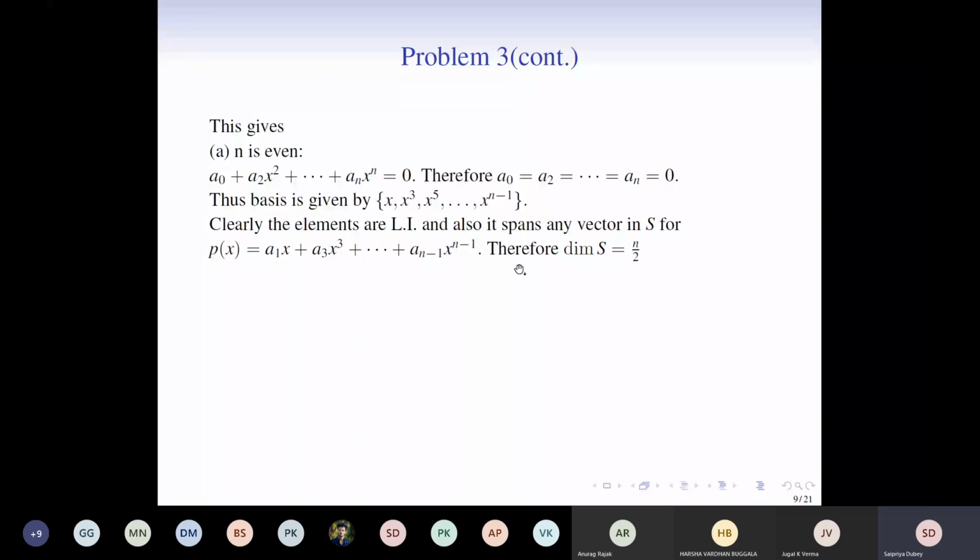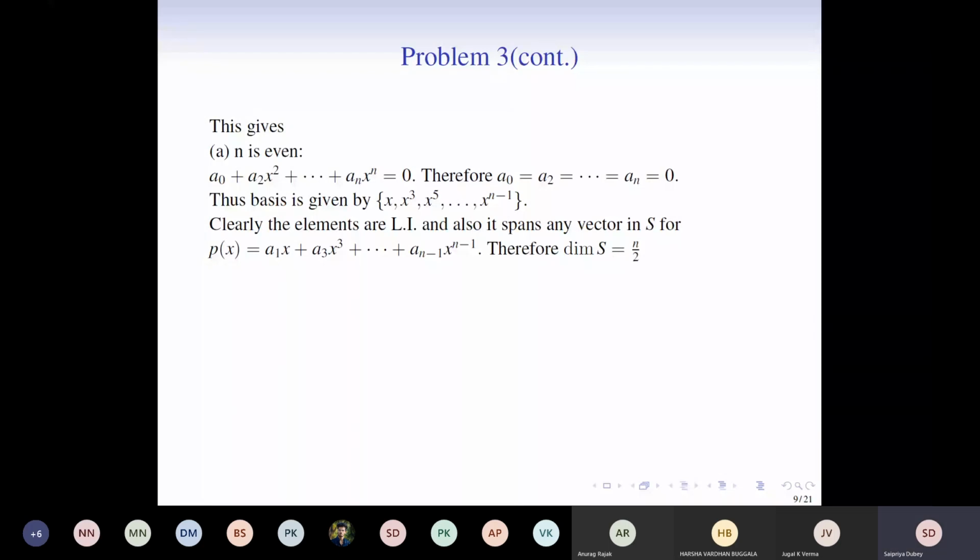Because we have started with any vector p(x) in S, let's see how we can write it using linear combination of these elements which we claim as basis. So p(x) can be just written as this. Why is this happening? Because see that the coefficients corresponding to the even powers of x turn out to be 0 by imposing the condition that p is an odd function. So here we can clearly see that the cardinality is n by 2, which is valid because n is even in this case.